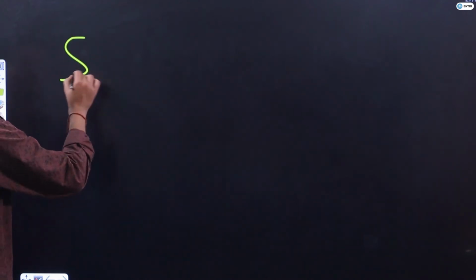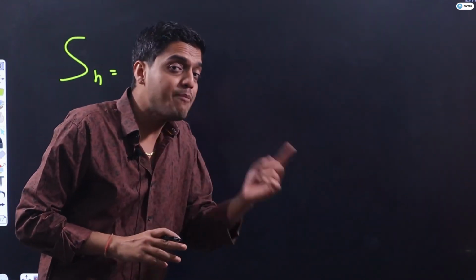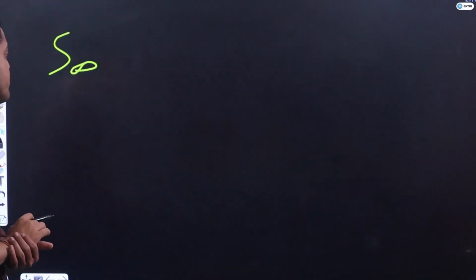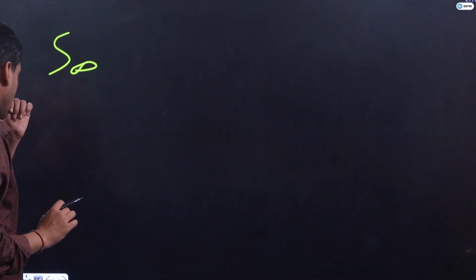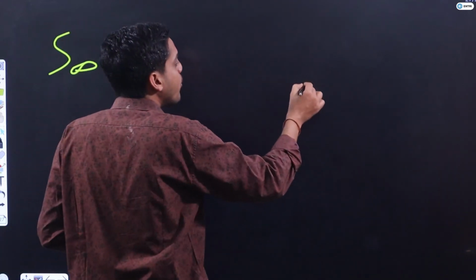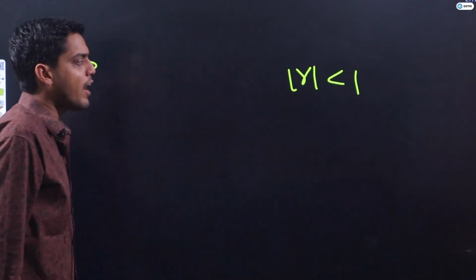Now guys, one very important concept is the sum of infinite terms. Sir, when will we calculate the sum of infinite terms? Let's observe here. We will calculate the sum of infinite terms only when mod of r is less than 1. Mod of r is less than 1, it is very important.